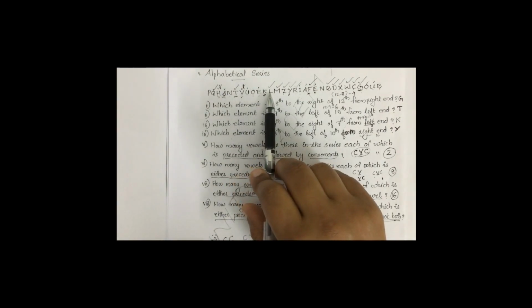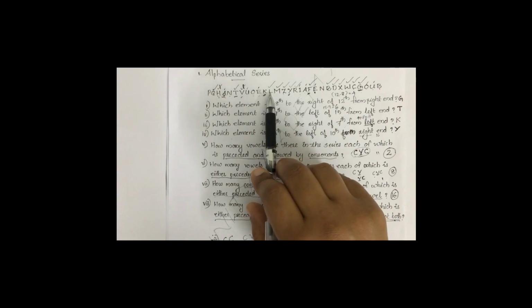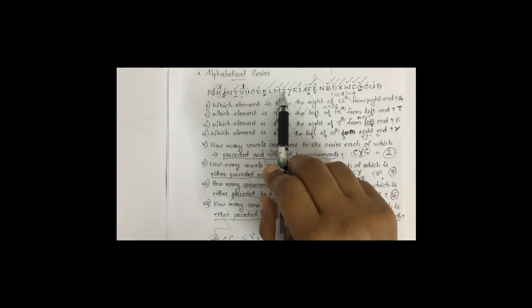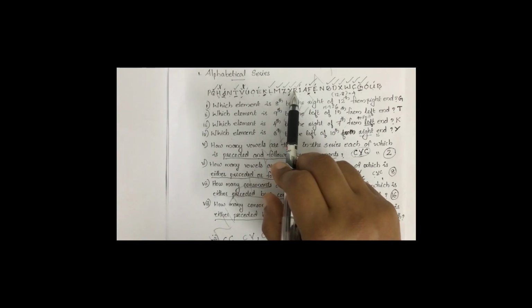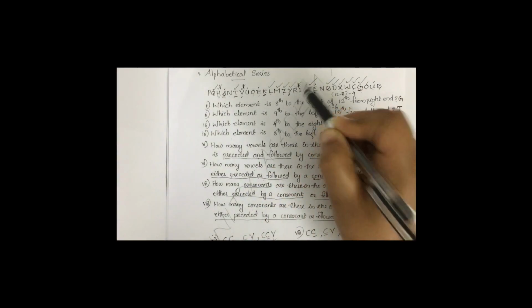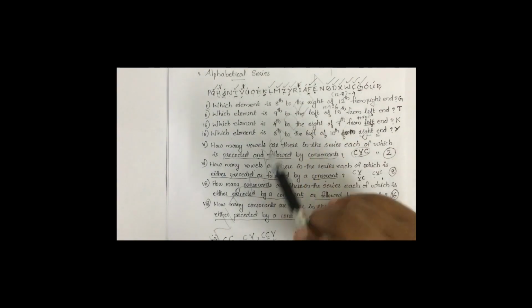Then next one is L. L is preceded by consonant only. Next is M. M is preceded by consonant only. Z preceded by consonant only. Y preceded by consonant only. What about R? R preceded by consonant and also followed by vowel. So R we cannot count. Then F, it is not preceded by consonant, only followed by vowel. So we have to select.